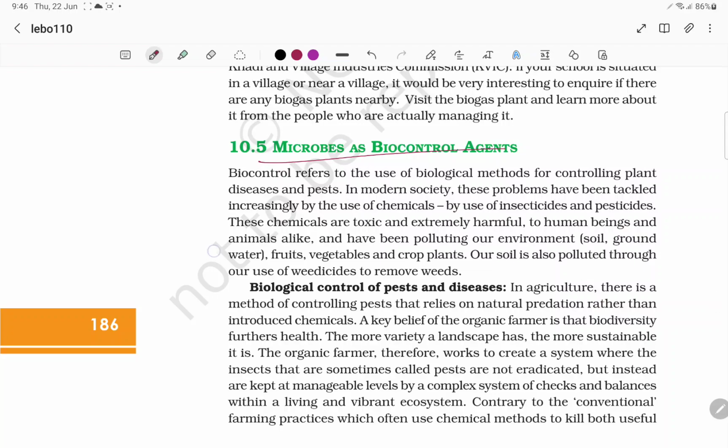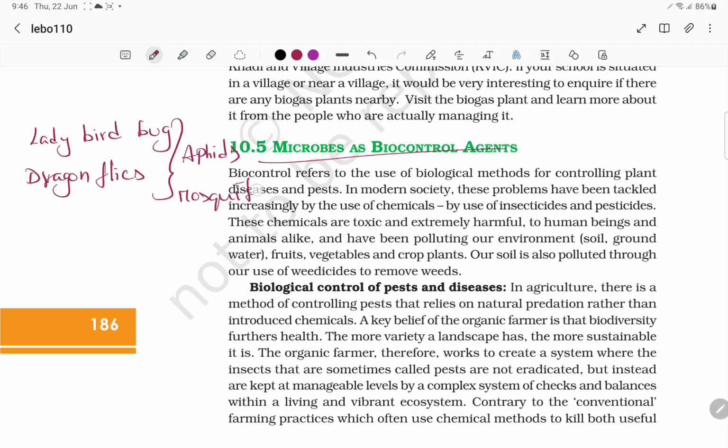And next, microbes as biocontrol agents. So remember the predator-prey relationship. Ladybird bugs and dragonflies are used against aphids and mosquitoes.